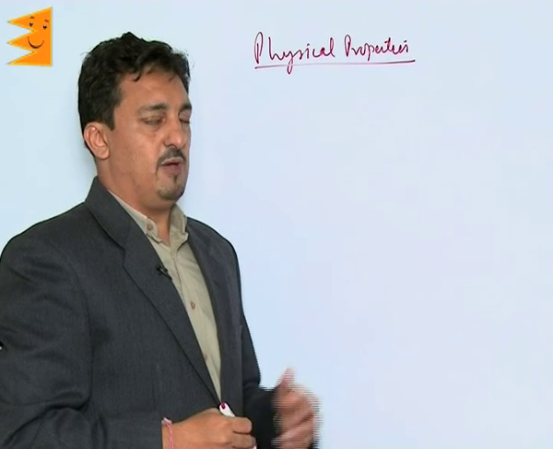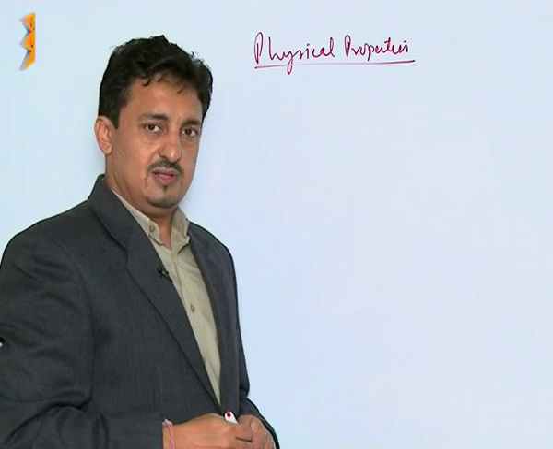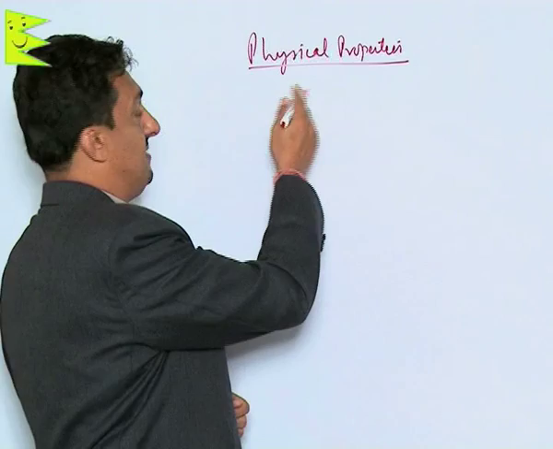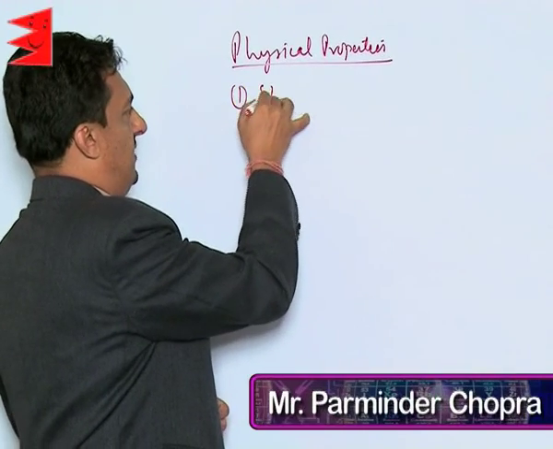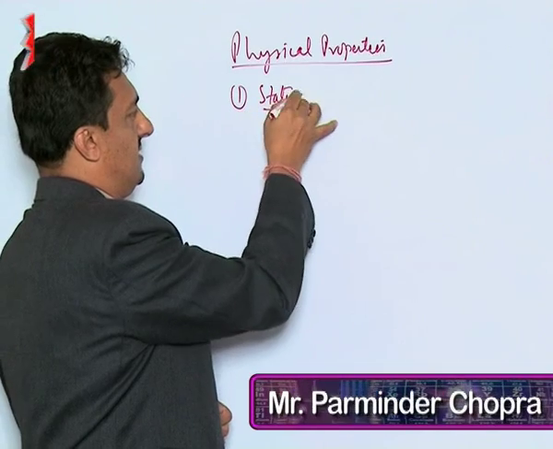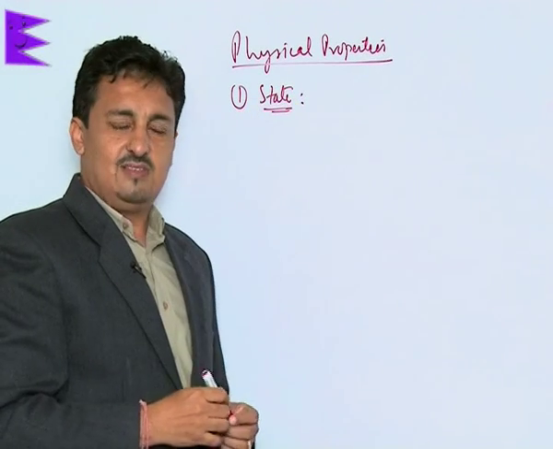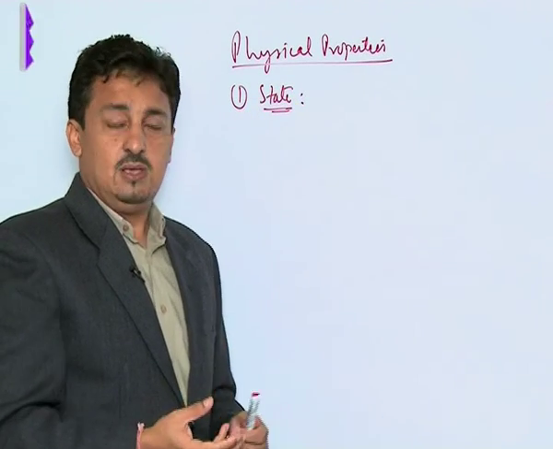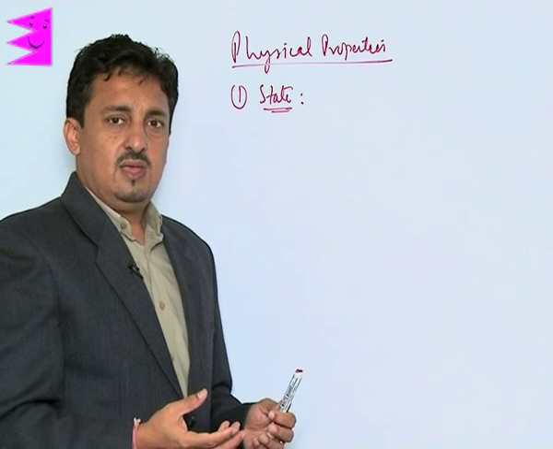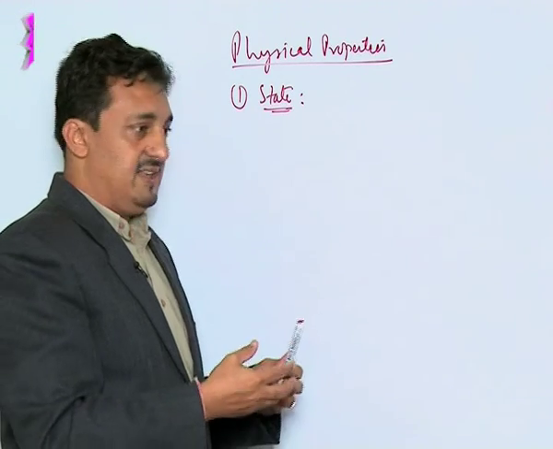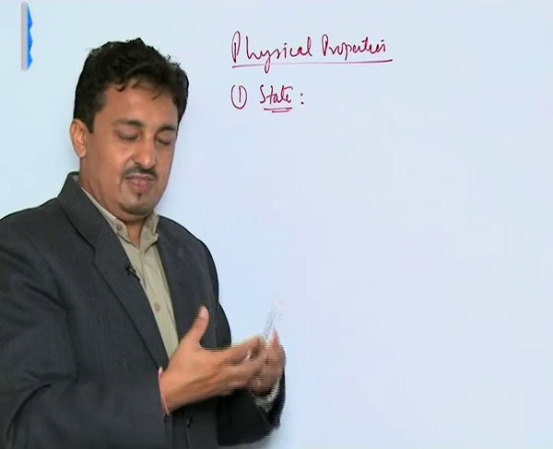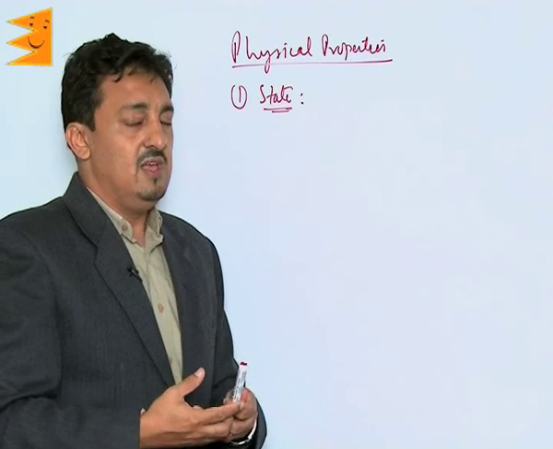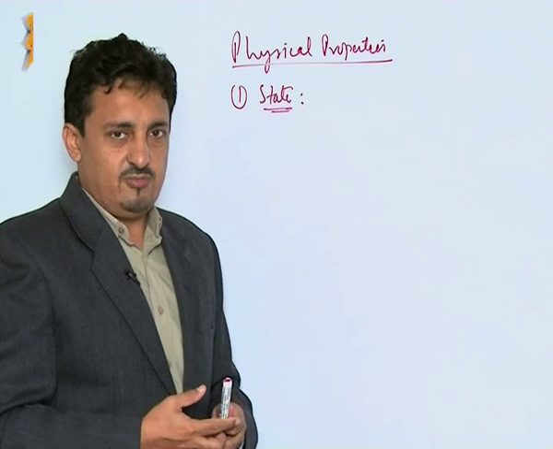Now let us see the physical properties of alcohols and phenols. As you can see, we will see the ethers later on. Let us see first the alcohols and phenols. First, let us discuss their state. We know that all alcohols are basically colorless liquids, and the reason they are liquids is because of their intermolecular hydrogen bonding.